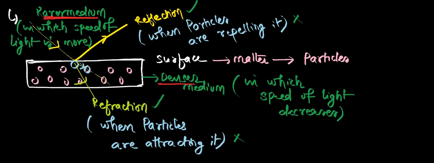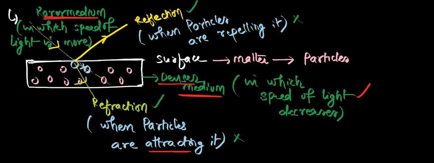So what should happen actually? The speed of light must decrease, right? This is the correct thing. Now if you see his points, he said refraction takes place when particles are attracting. So imagine when there is a force of attraction, does speed increase or decrease? Increases.